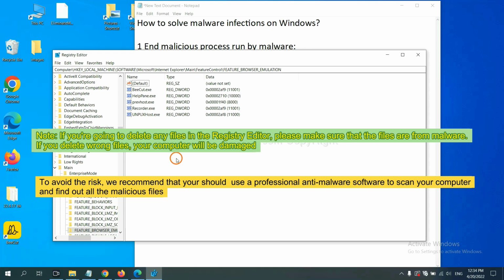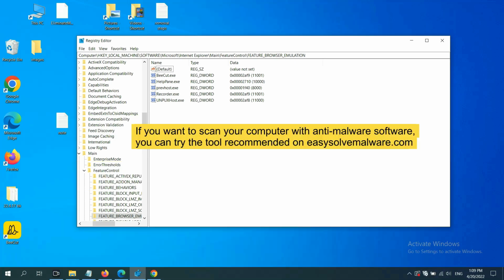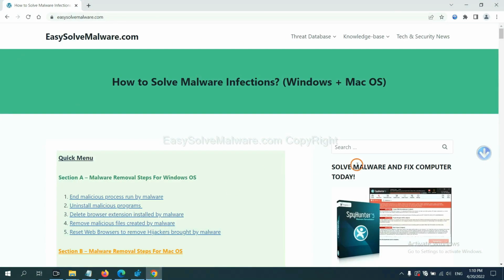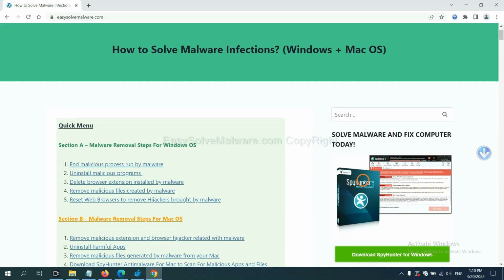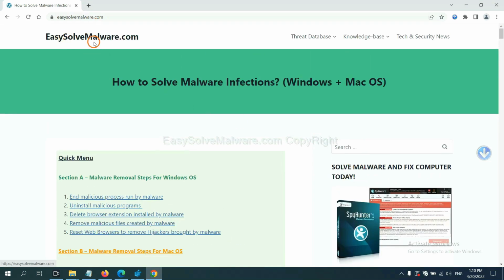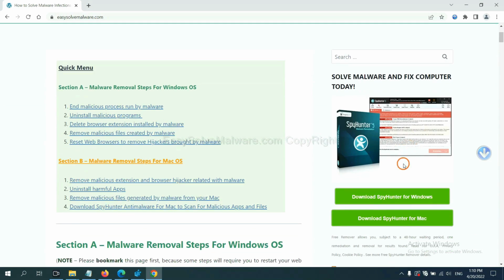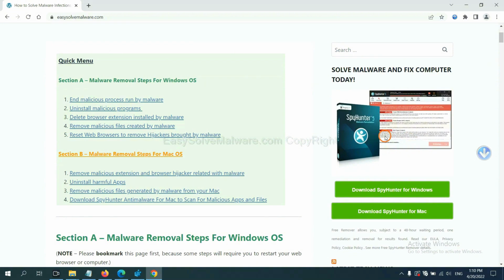we recommend that you use a professional anti-malware software to scan your computer and find all the malicious files. If you want to scan your computer with anti-malware software, you can try the Spy Hunter 5 anti-malware from our website, easysolvemalware.com. Spy Hunter 5 is one of the most professional anti-malware. Download it here.